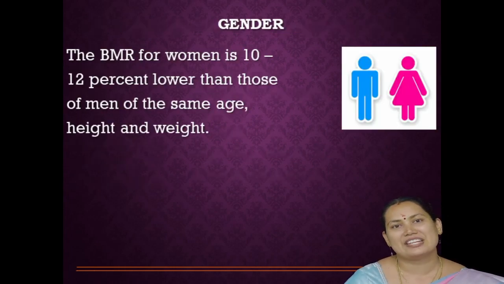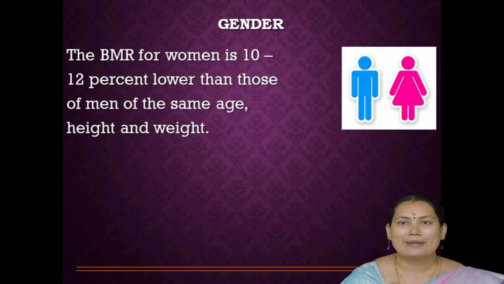First, gender. For example, a male and a female with the same age, same weight and same height, but their BMR differs. Compared with male, female have a lower BMR by 10%. Why, with the same age, height and weight?